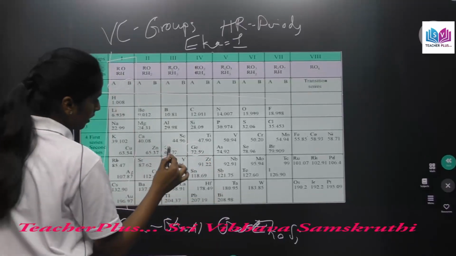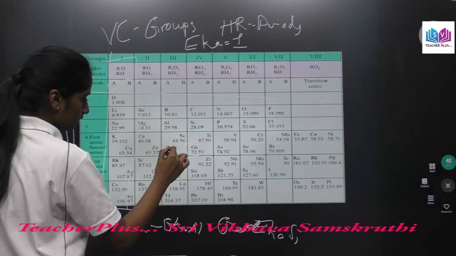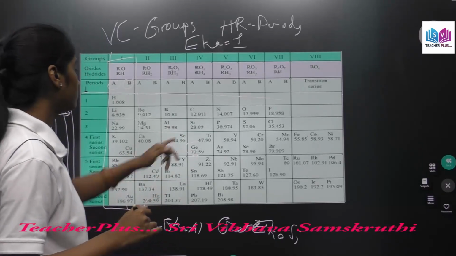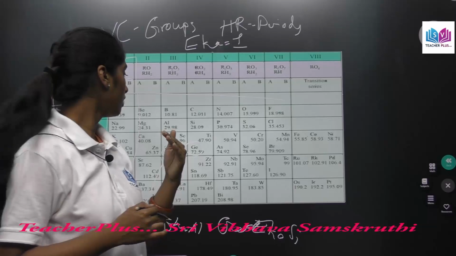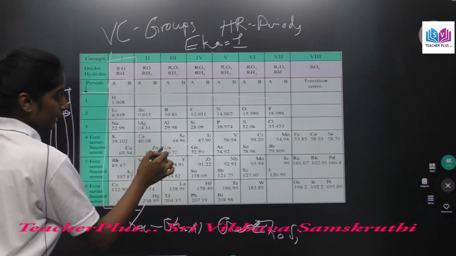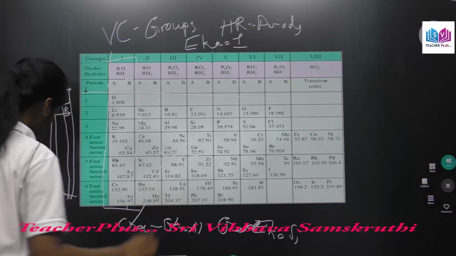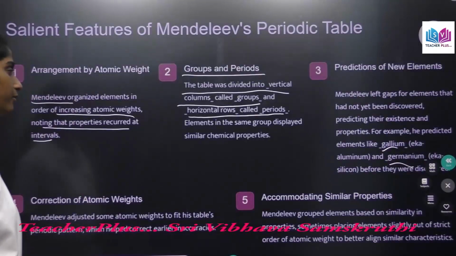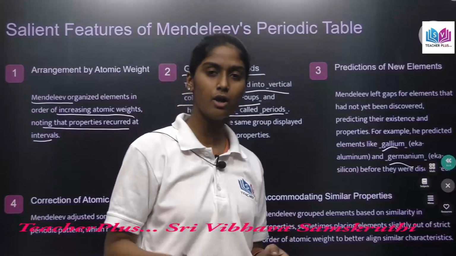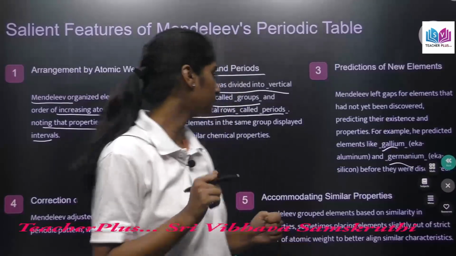Here, aluminium is above gallium, and silicon is above germanium. So they were called Eka aluminium and Eka silicon. So Mendeleev predicted the properties of missing elements which were not even discovered at his time. So he is such a great scientist for this.